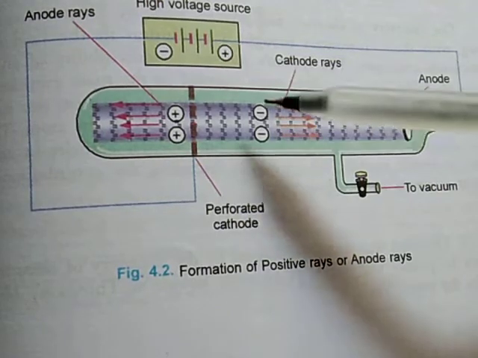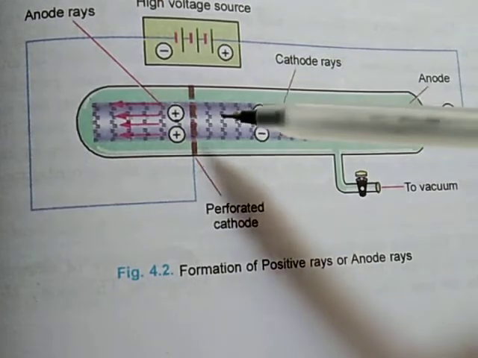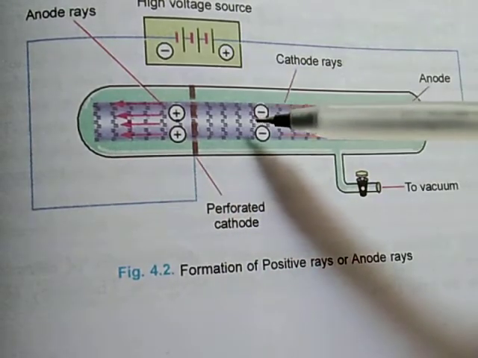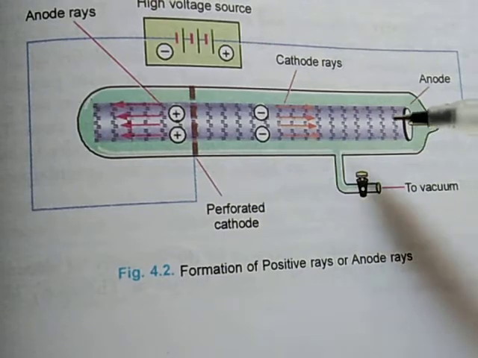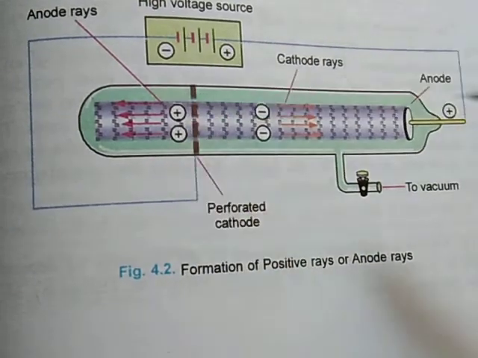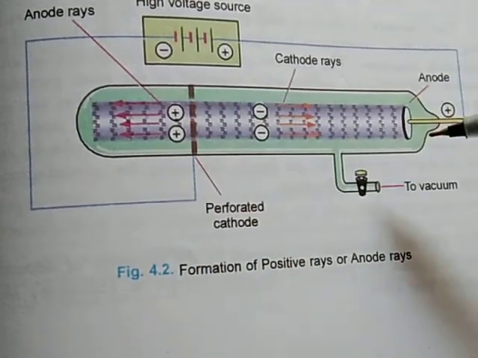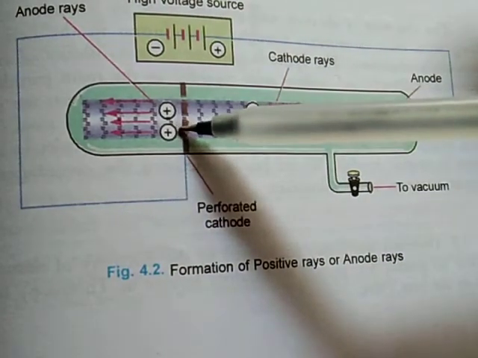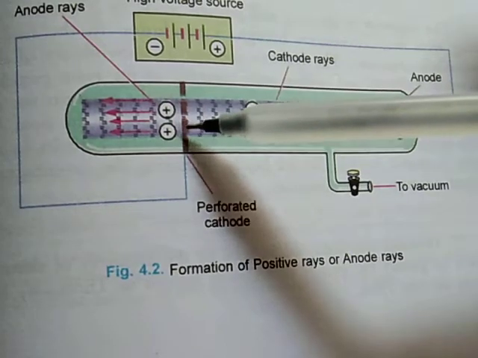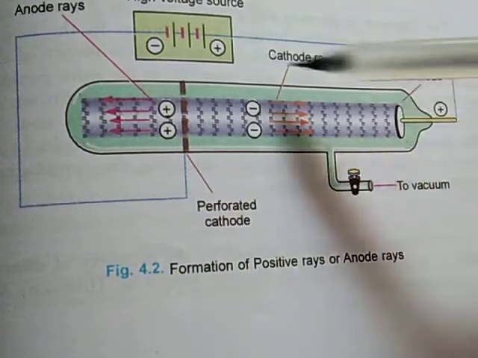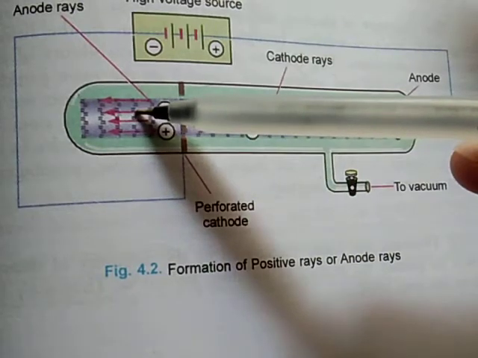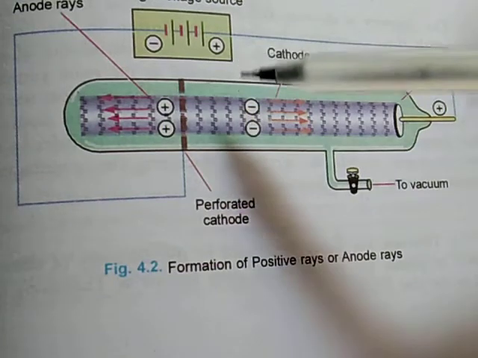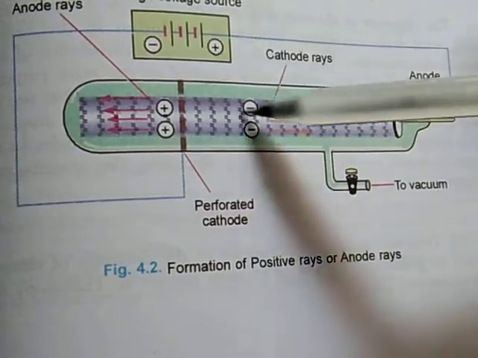Before the identification of electrons, E. Goldstein in 1886 discovered the presence of new radiations. This is called canal rays. These are the positively charged rays which are seen moving from the anode side towards the cathode in a discharge tube, or you can say with a porous cathode.